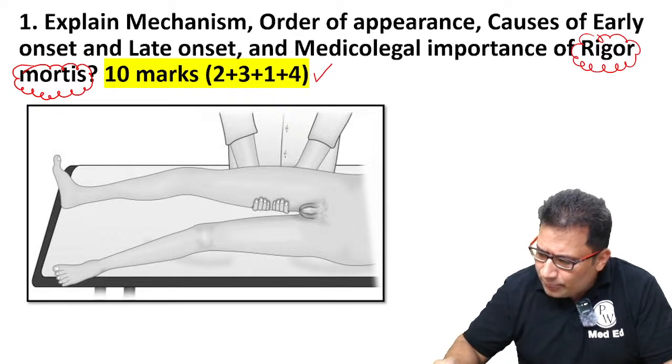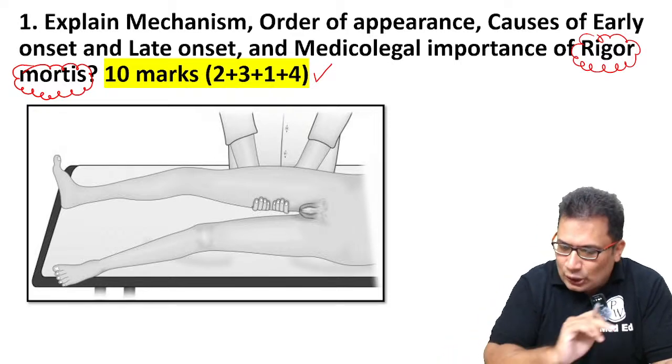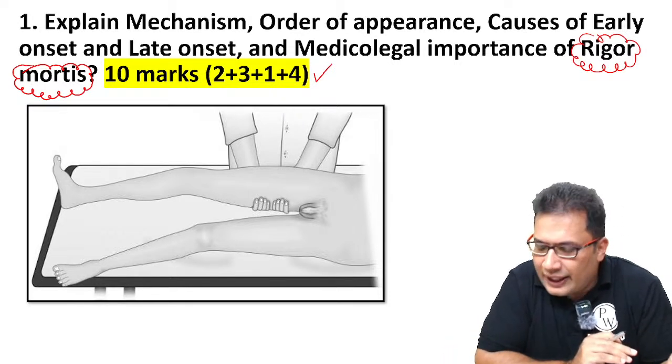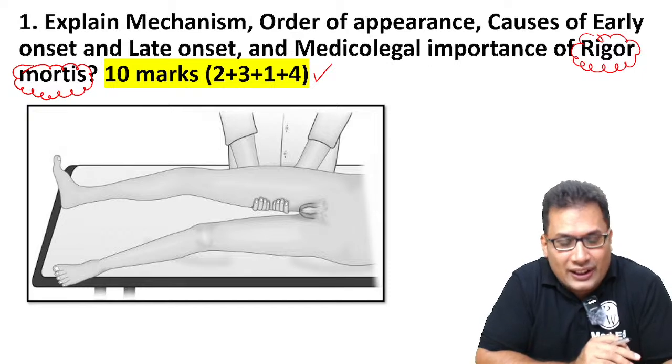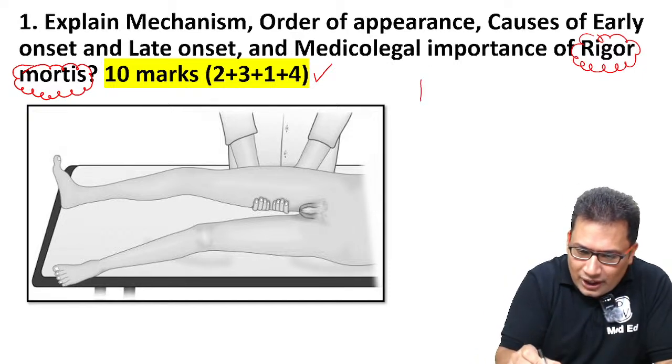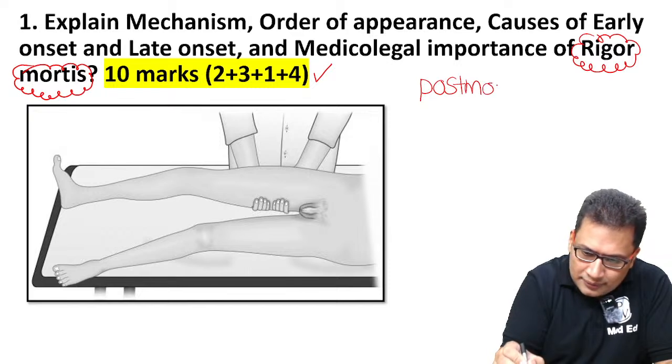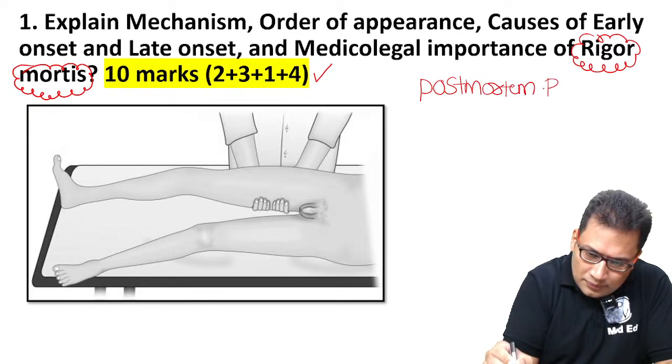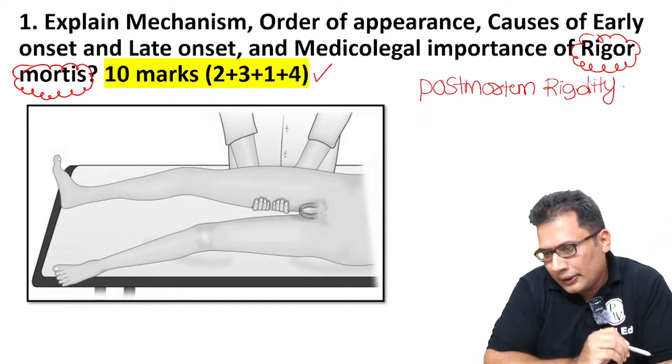Yes. So post-mortem rigidity. Very good. He answered, sir, post-mortem rigidity. Very good. So rigor mortis means post-mortem rigidity. Okay. Anybody?